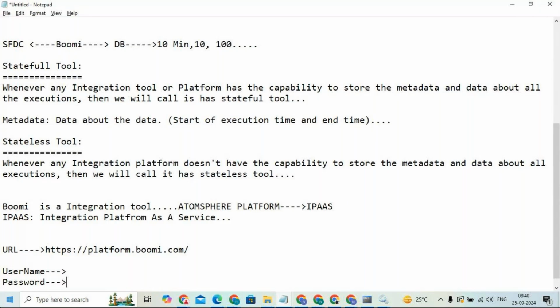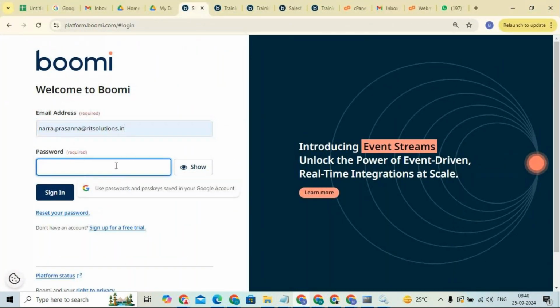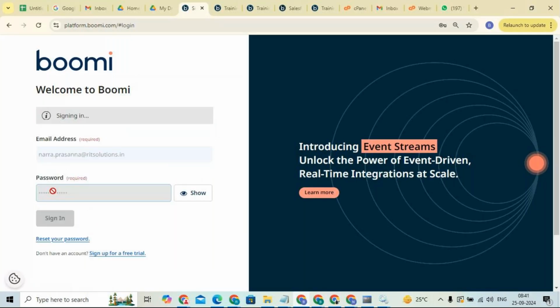Now here I can give my username and I will give my password. I will create accounts for you also, don't worry. I will create accounts for your practicing purposes. So, click on sign in.